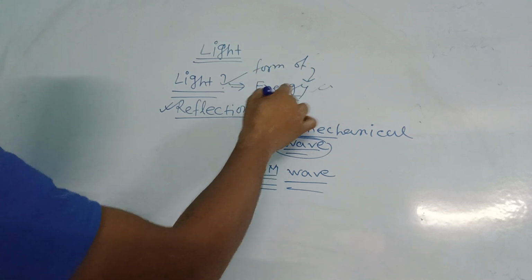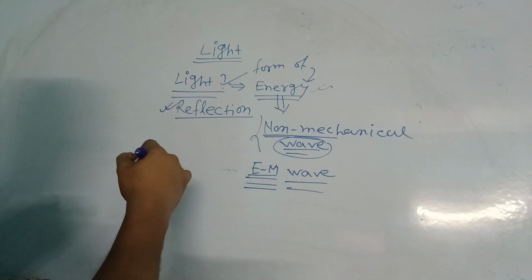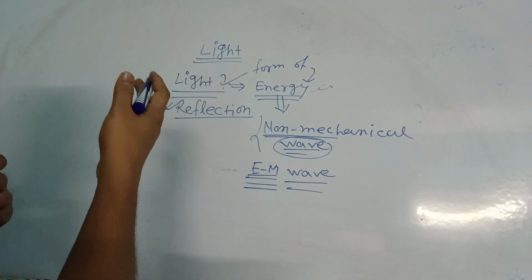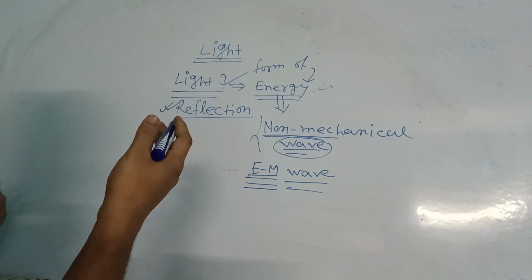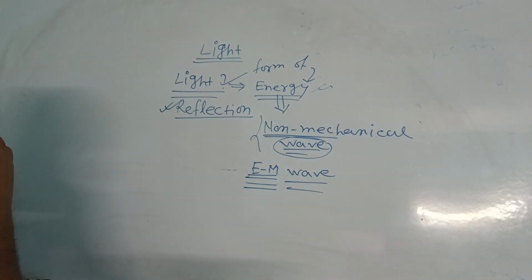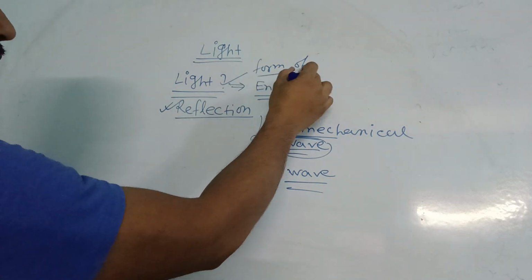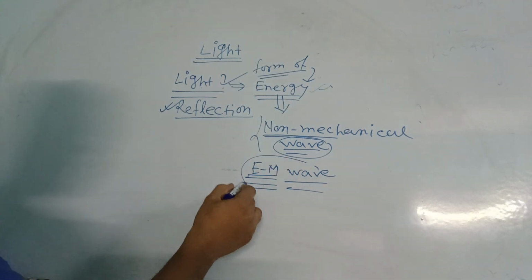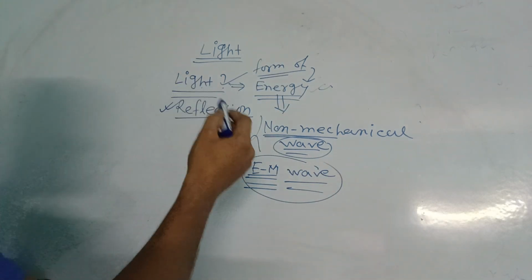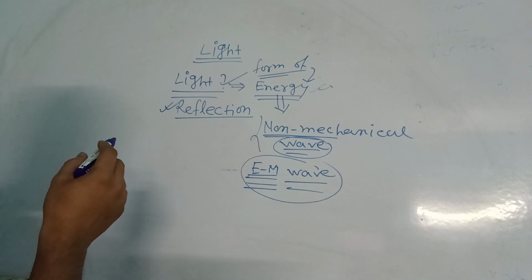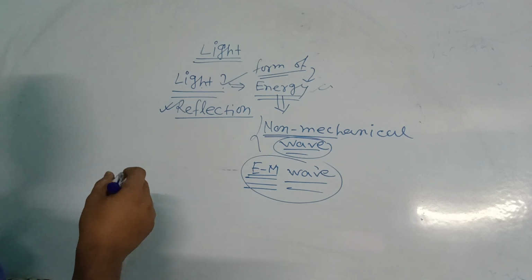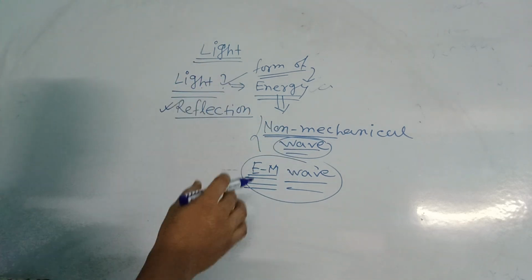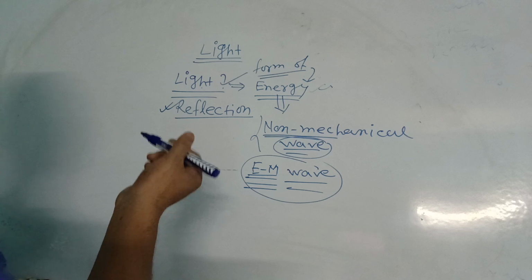Light helps us to see objects. So light is an electromagnetic wave which helps us to see things.